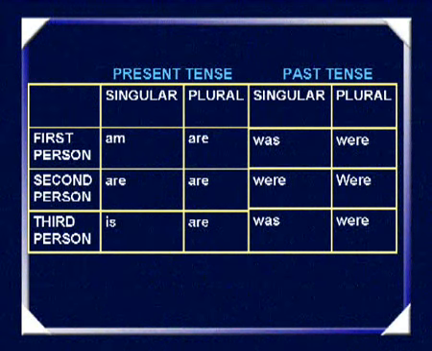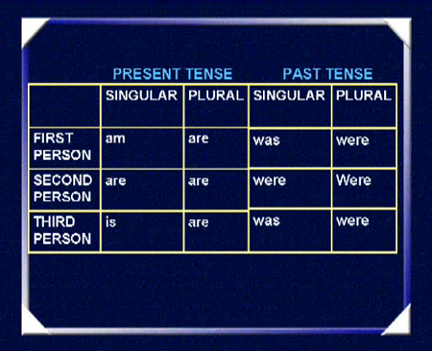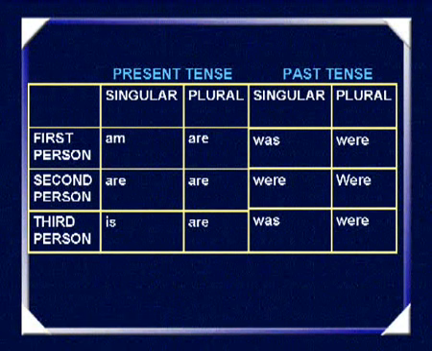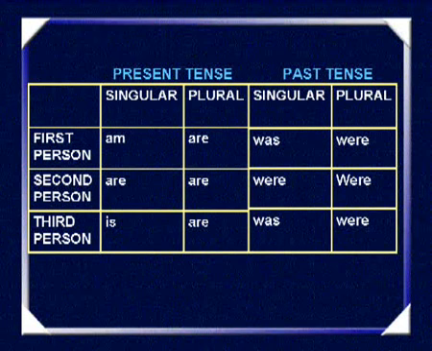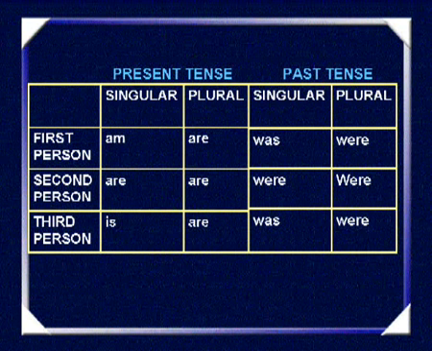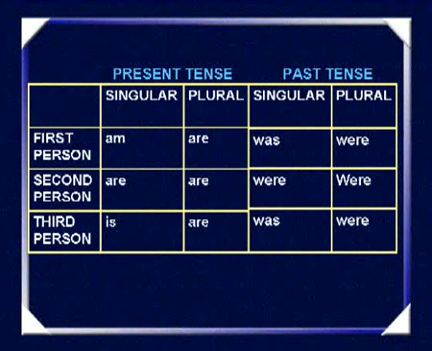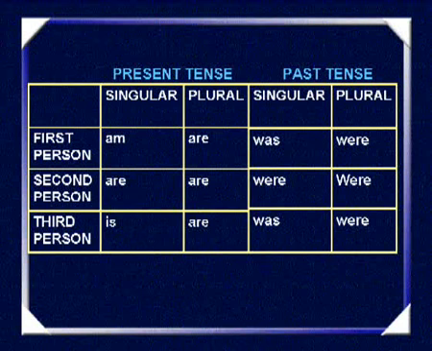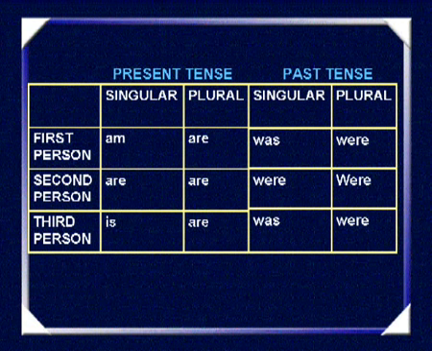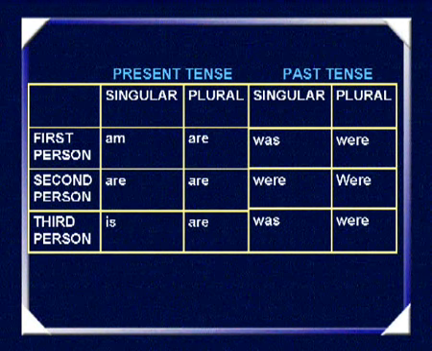In the past tense, we use was for the singular and were for the plural. In the second person form, we use are for the singular and are for the plural again. In the past tense, we use were and were in both singular as well as plural. In the third person, we use is and are, and in the past tense, we use was and were. Perhaps this will be easier for you if you look at some sentences.